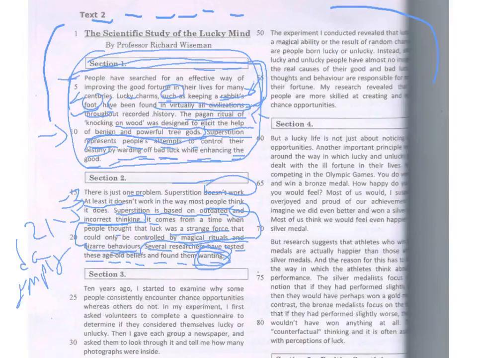"People have searched for an effective way of improving good fortune in their lives for many centuries." Many centuries. Okay, that means it's a long time. Lucky charms. All right, that's a good word. What are lucky charms? Lucky charms are things that you believe will bring you good luck, like a rabbit's foot. Or maybe some people believe in a lucky corn, or maybe a lucky leaf or something, and they'll keep it with them. They believe this will bring them good luck. So that's what a charm is.